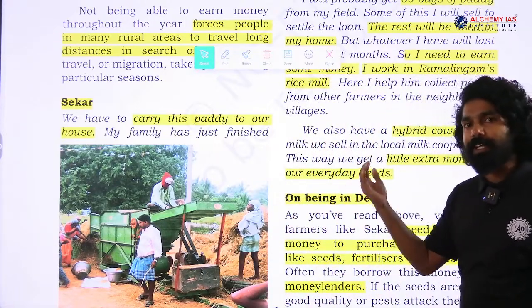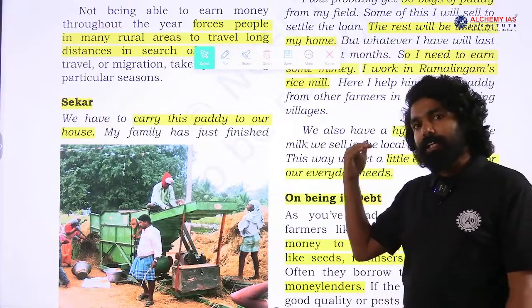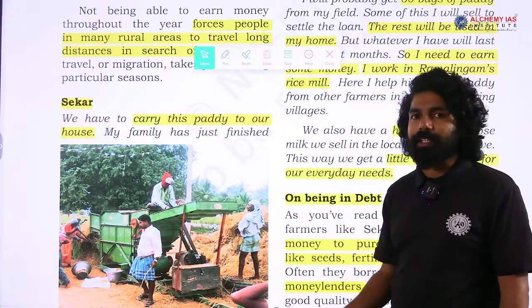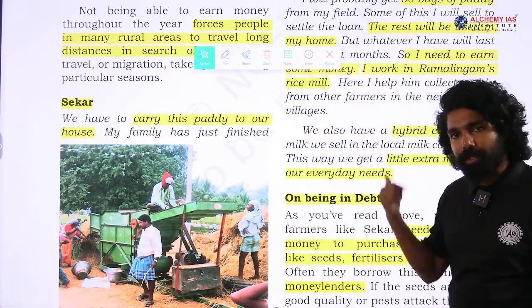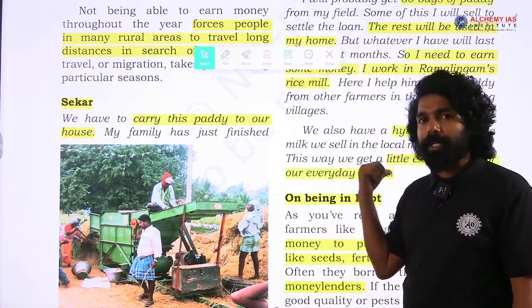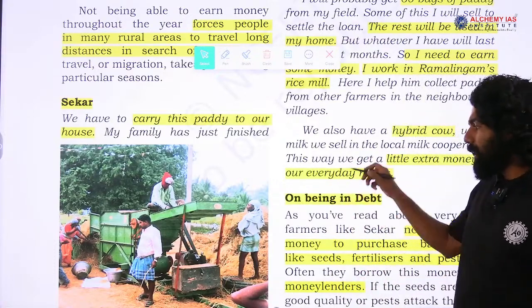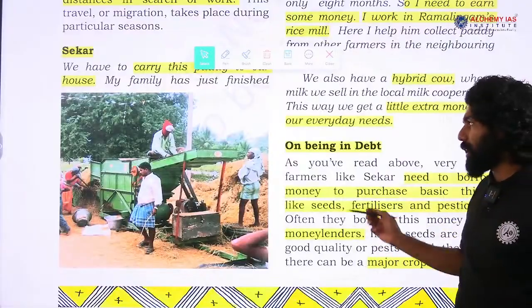That is the reason that other than the farm related activity, he also goes for other work. He goes to the rice mill work and they sell the milk in the milk cooperative, and like this they earn extra money in order to sustain their livelihoods.